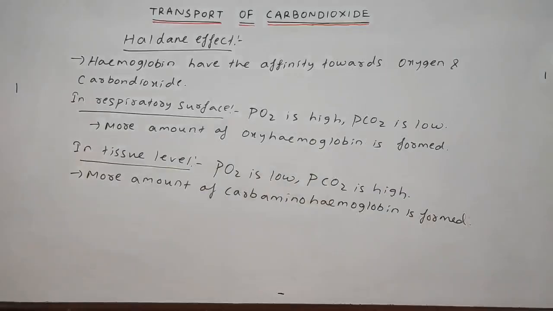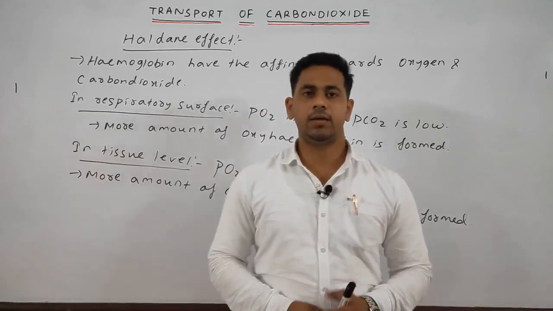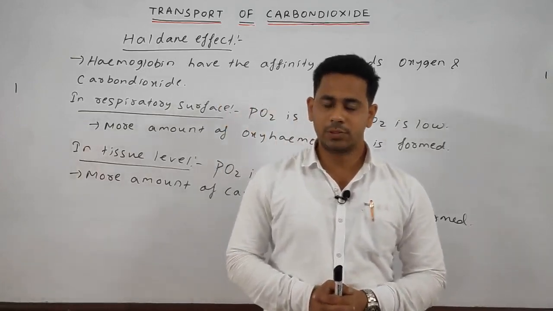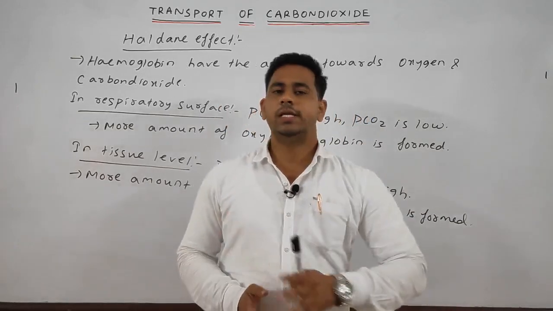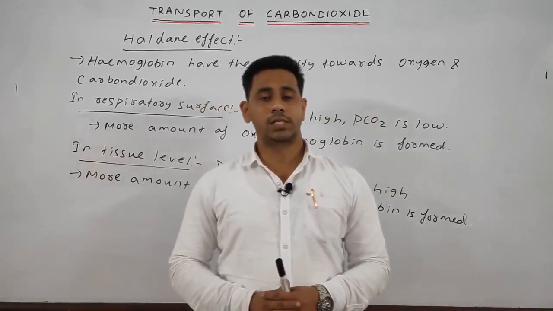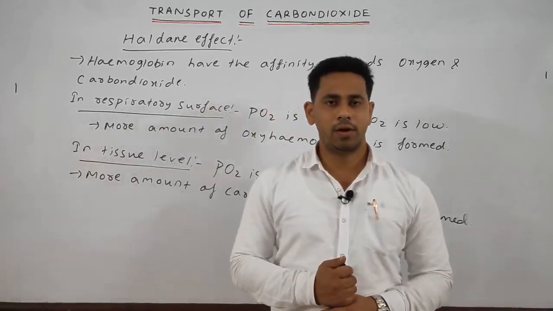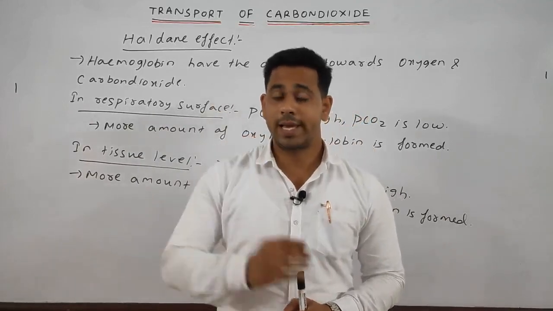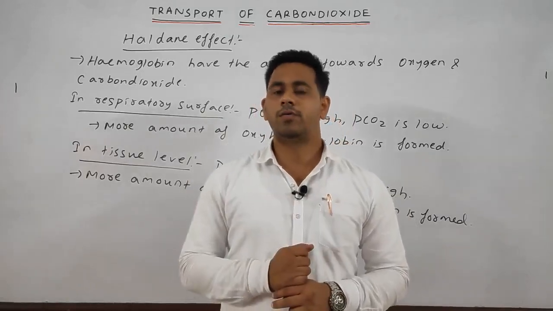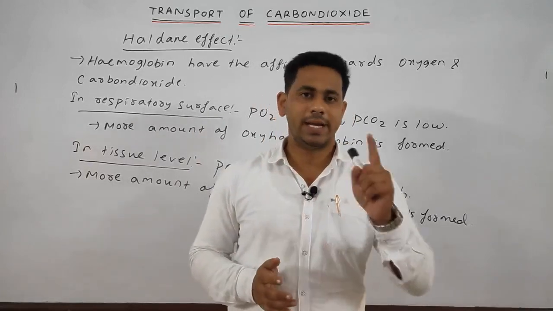So, students, today we have completely discussed the long question, the transport of the respiratory gases. In the previous class we discussed the transport of oxygen. Today we discussed completely the transport of carbon dioxide, and how it is carried in various forms. Firstly, as carbonic acid, 5%. Next, as carbaminohemoglobin, 10%.